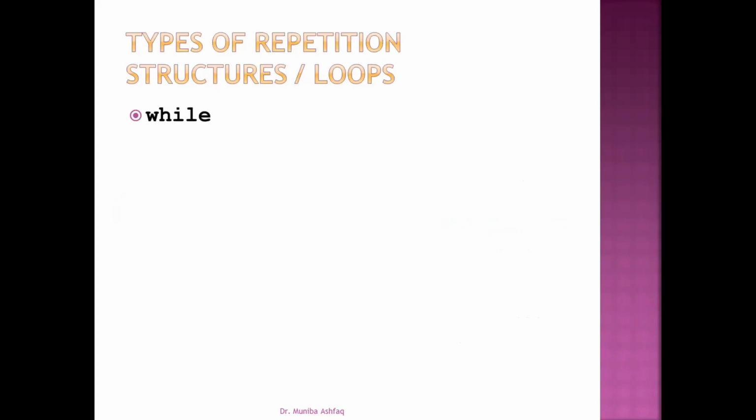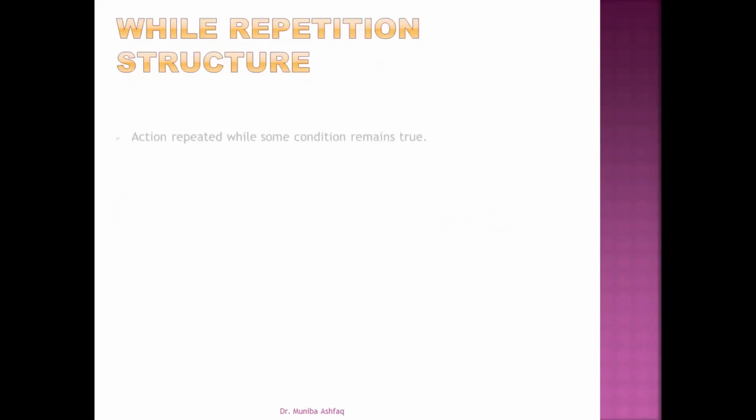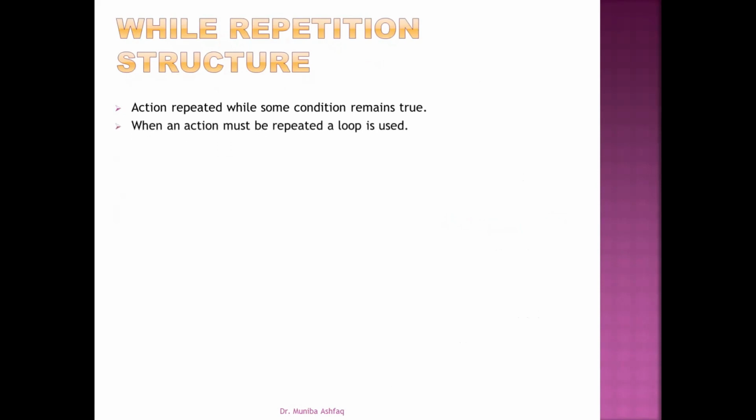So we have the while loop, do while loop, and for loop. While repetition structure: an action is repeated while some condition remains true. When an action must be repeated, a loop is used.